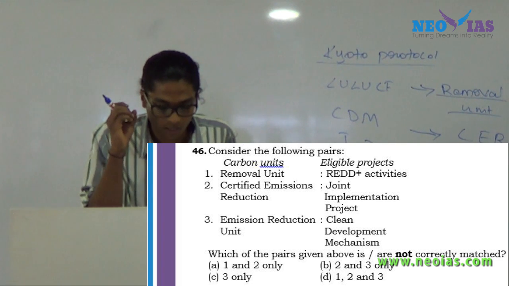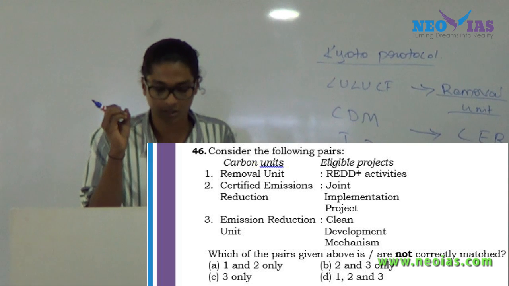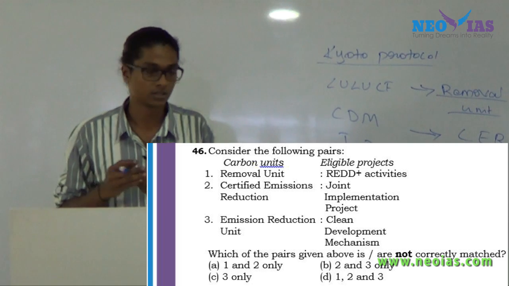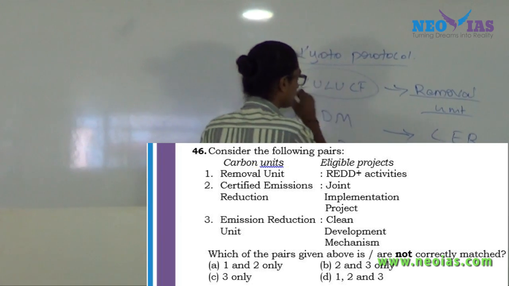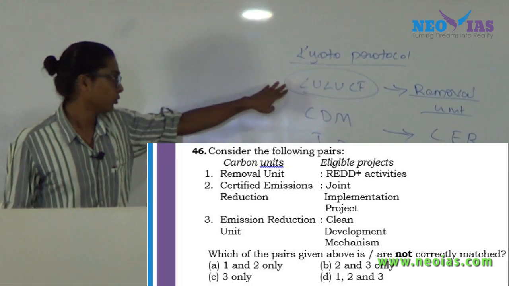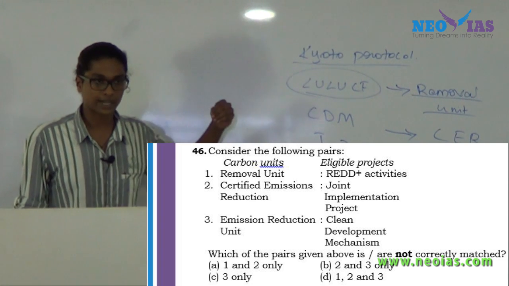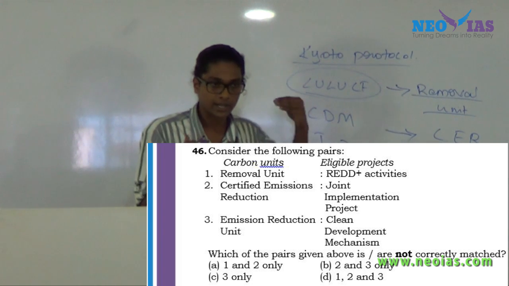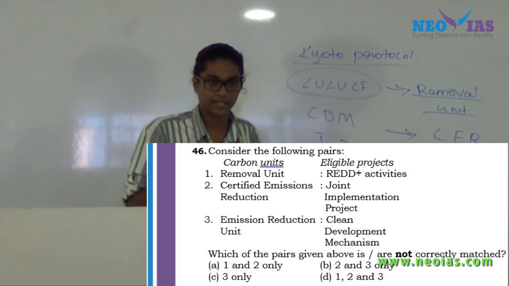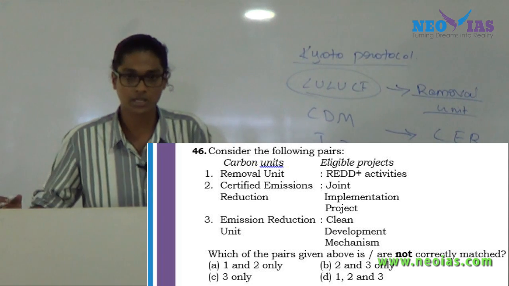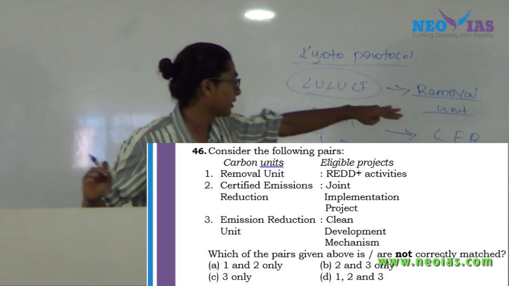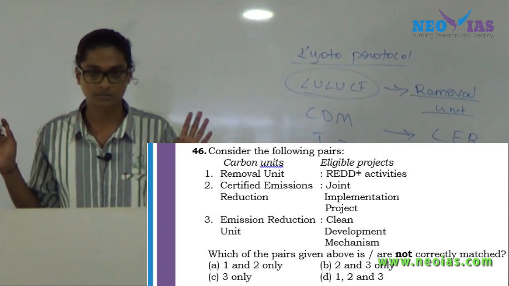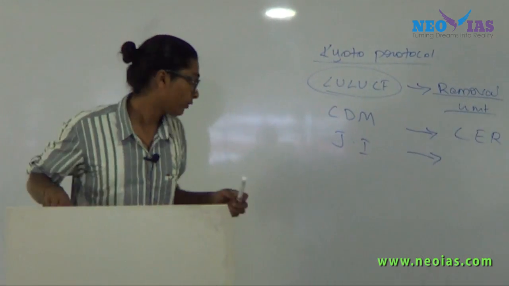Again, the question is which of the following is not correctly matched. So we will understand the removal unit and the eligible activities, REDD plus activities. I told you about LULUCF, right? LULUCF is the same as REDD plus activities. REDD plus activities come under LULUCF. So if a particular nation is investing in REDD plus activities, like stopping deforestation or degradation, it will make them earn removal units. Okay, so the answer will come out as 2 and 3. Any doubts? Okay, fine. Now the 47th question.